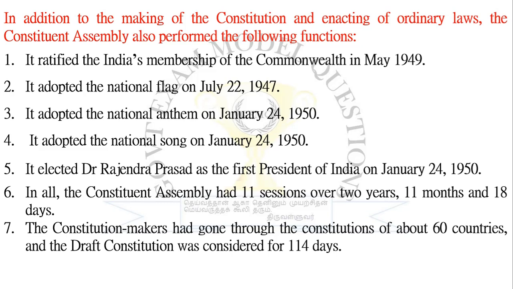So when was Rajendra Prasad elected? This question might be asked. When was Rajendra Prasad officially elected as president of India? It is January 24, 1950.